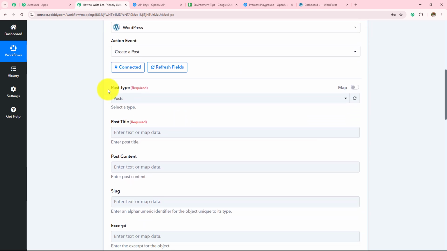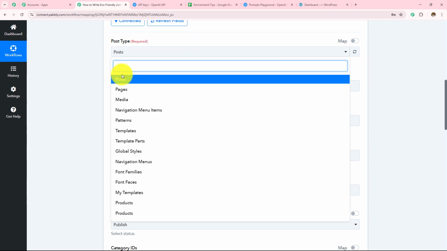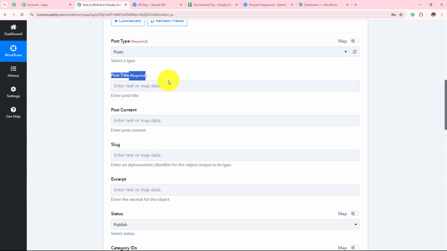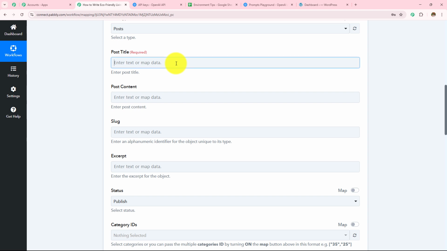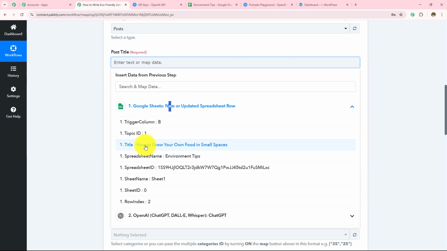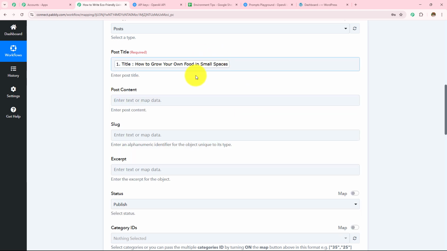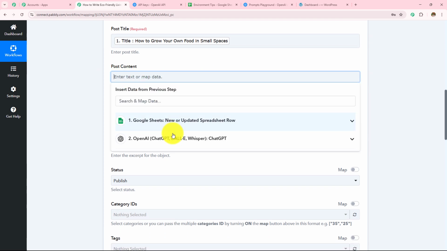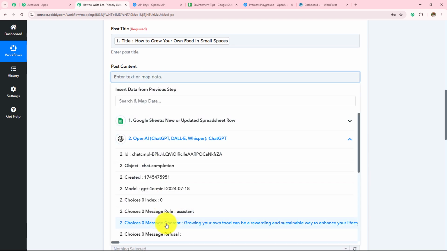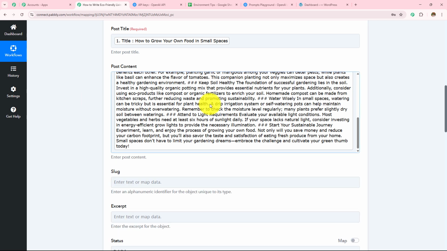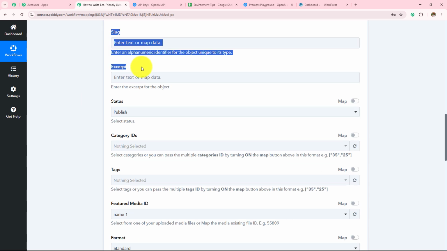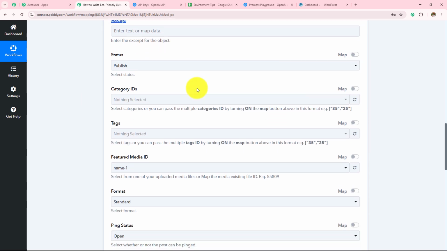Now I need to enter this post type. So the post type remains post. And then I need to enter this post title. So the title is which I entered in my Google Sheets. So this is the title, and I'm going to map this. The post content I'm going to enter as this message content response which I have received from OpenAI. The slug and excerpt are not required fields, so we are going to skip this.